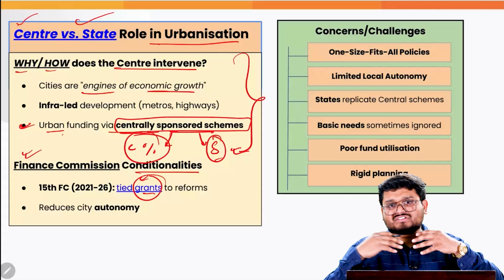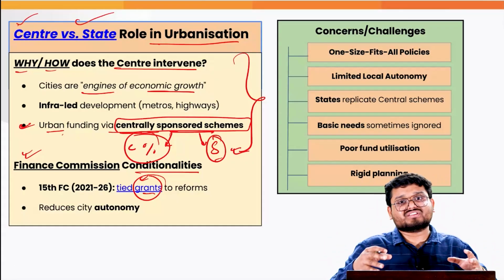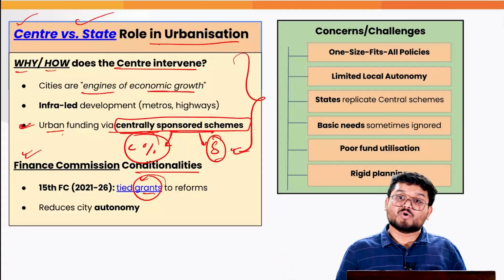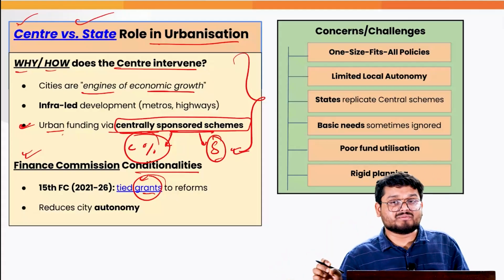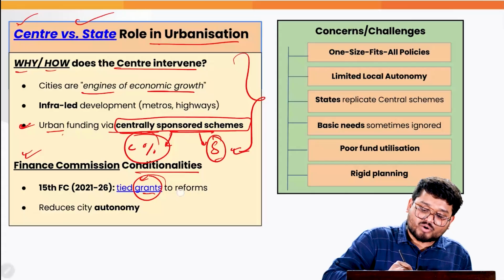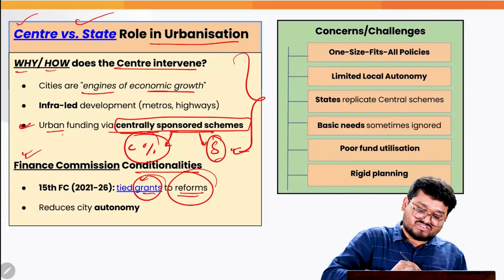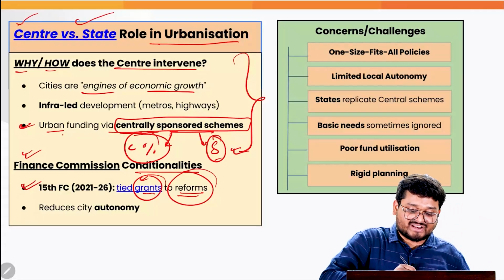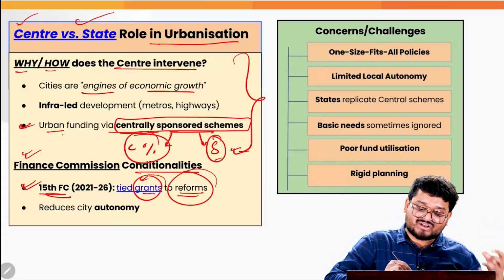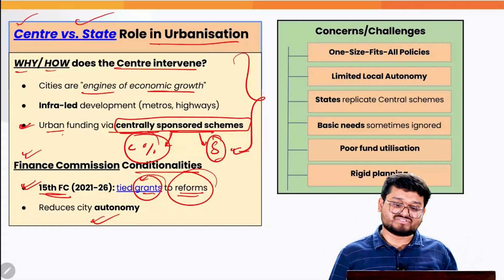Grants means that some urban local body can actually get some grants for a proper amount of urban facility only if that particular urban area or that particular state government has undertaken a proper amount of reforms based on some conditions. This is also with reference to the 15th Finance Commission, where some of the grants are made conditional, which is reducing the city autonomy over a period of time.